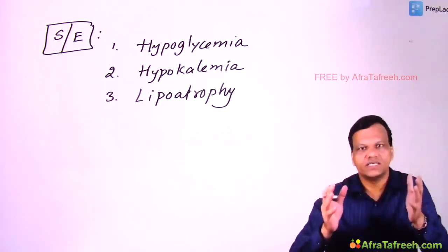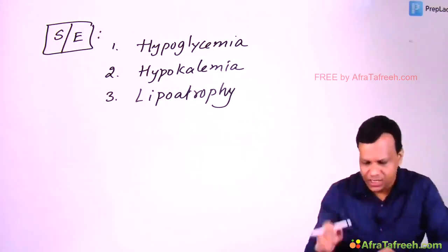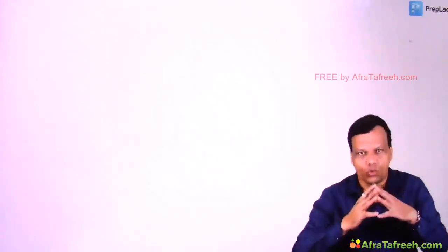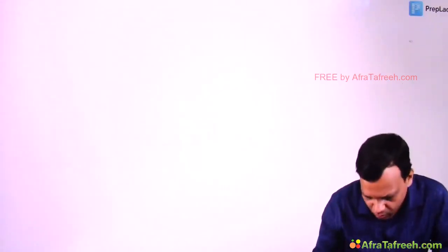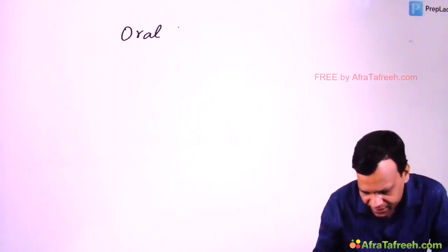Now we can discuss the drugs similar to insulin. That means the drugs which can be given orally. So we'll cover the oral anti-diabetic drugs.